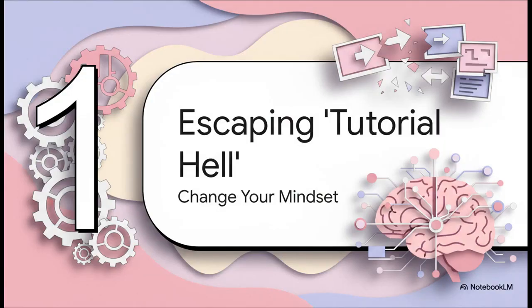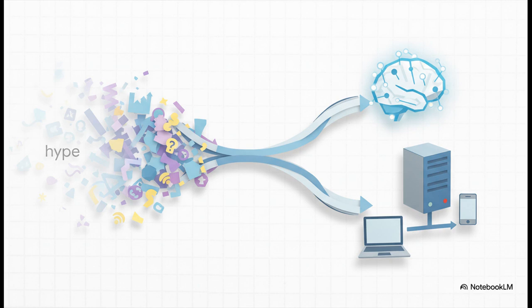All right, so phase one is all about getting your mindset right. We have to escape that tutorial trap. And the way we do that is by defining what our real goal is. It's not just about coding. It's about a much, much deeper understanding. This is so important. We have to shift our focus away from all the superficial stuff.